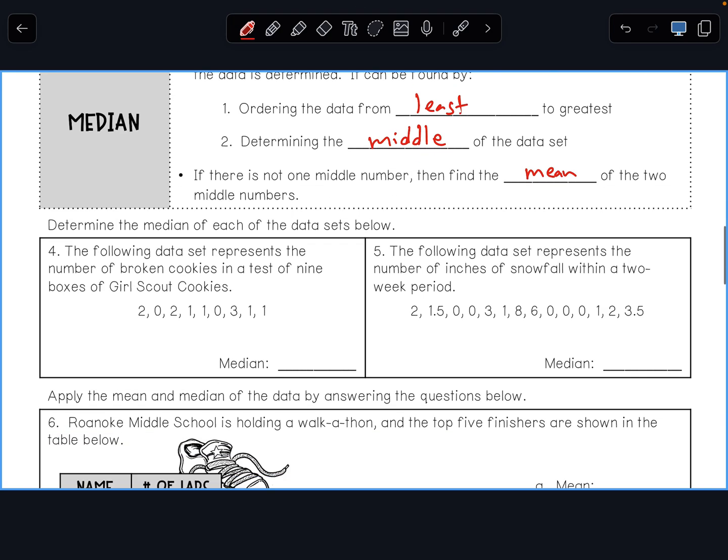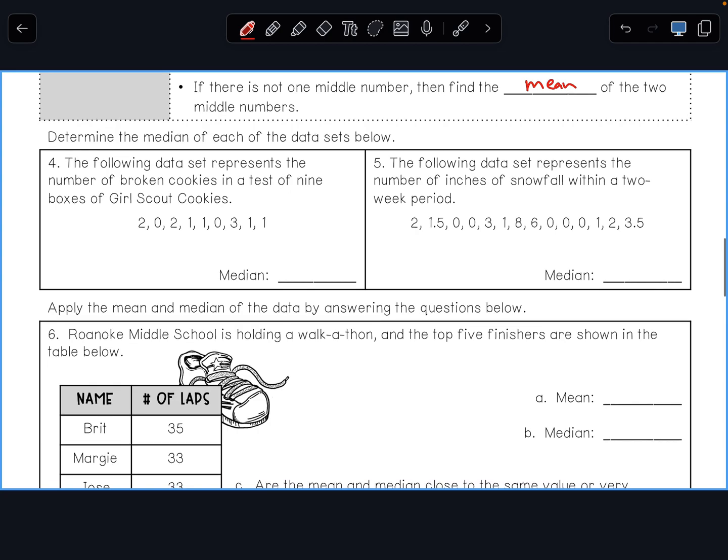So I'll give you an example. We're going to determine the median of each of the data sets below. Number 4 says the following data set represents the number of broken cookies in a test of 9 boxes of Girl Scout cookies. So there are 9 boxes. Look, 1, 2, 3, 4, 5, 6, 7, 8, 9. One of the boxes had 2 broken cookies. Another one had 0, another had 2, then 1, and then 1, 0, 3, 1, 1.